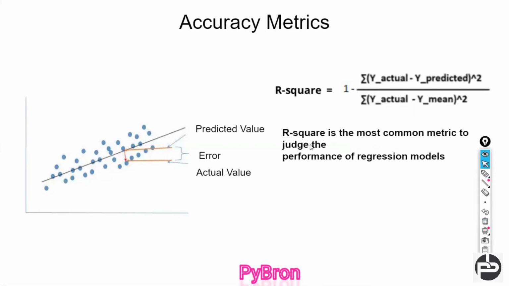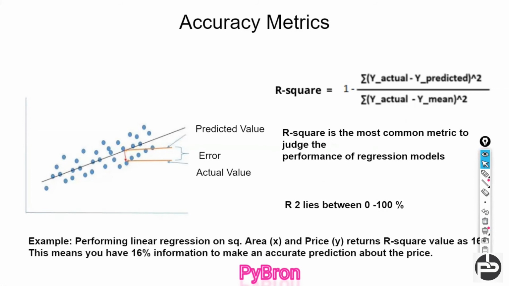R square is the most common metric to judge the performance of the regression model, and R square always lies between 0 to 100, as I already told you. And how is R square going to define your accuracy of the metric? Let's suppose the performance of the linear regression of square of area and price returns an R square value of 16. This means whatever model you define, that model is able to predict only 16% accurately the price.